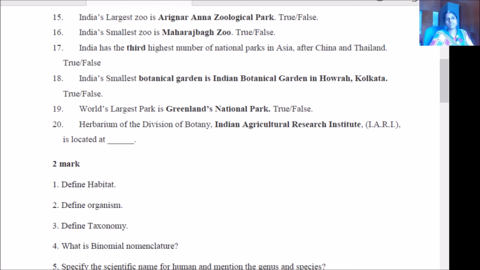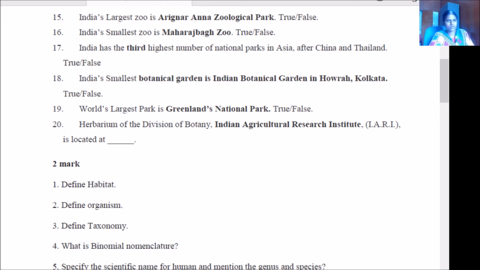Is it true? Yes, true. India's smallest zoo is Mahraajbagh Zoo. Is it true? Yes, true. India has the third highest number of national parks in Asia after China and Thailand. True.